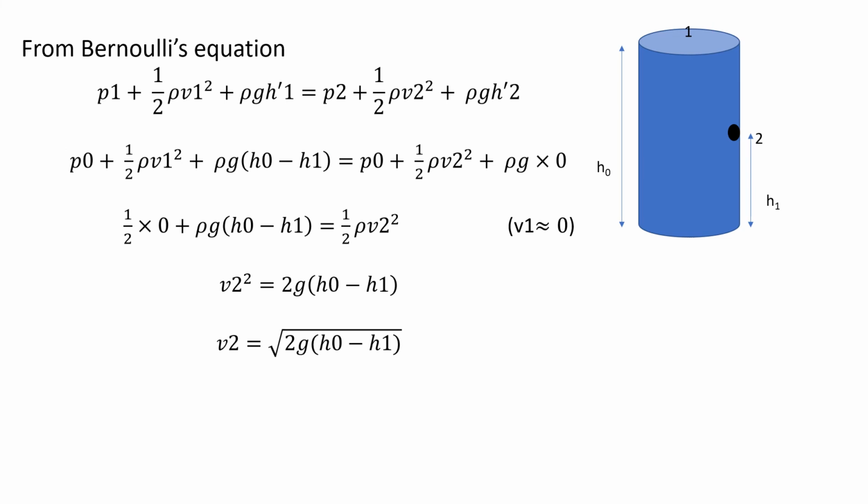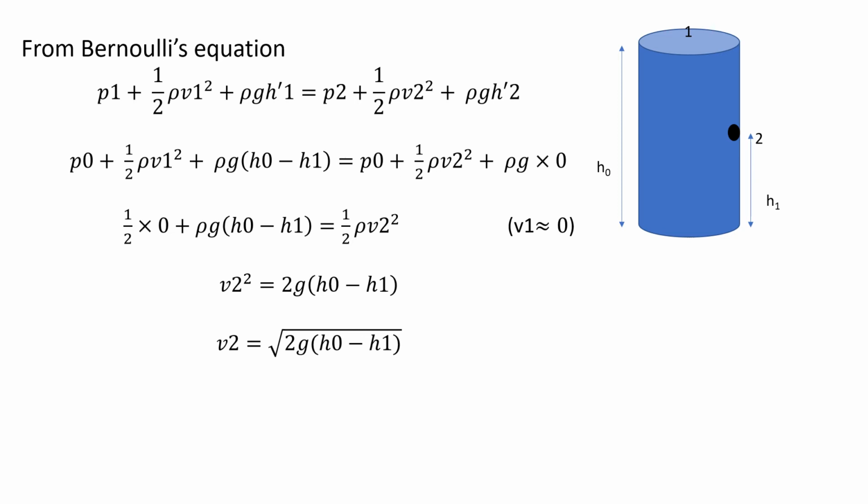From Bernoulli's equation, we all know that P plus half rho v square plus rho g h is equal to constant. So by putting this equation in this question, we'll get P1 plus half rho v1 square plus rho g h1 is equal to P2 plus half rho v2 square plus rho g h2.